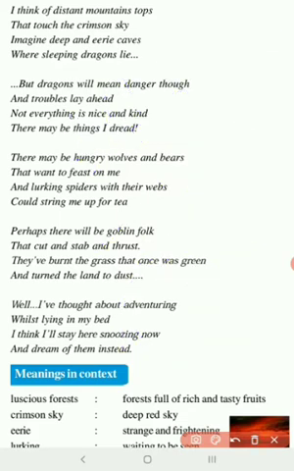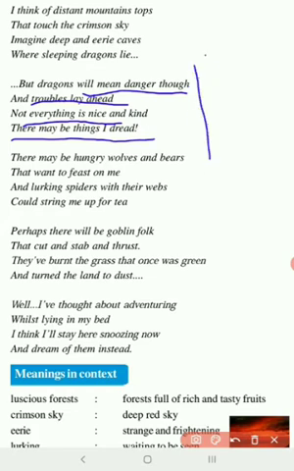But dragons will mean danger. Dragons always mean danger. They are very dangerous animals, and troubles lay ahead. Not everything is nice and kind. There may be things I dread. Now she finally comes to this point: fear. So adventure always brings you fear.